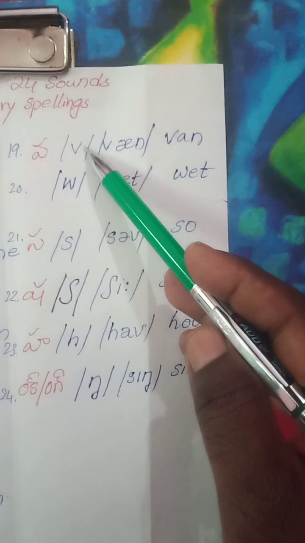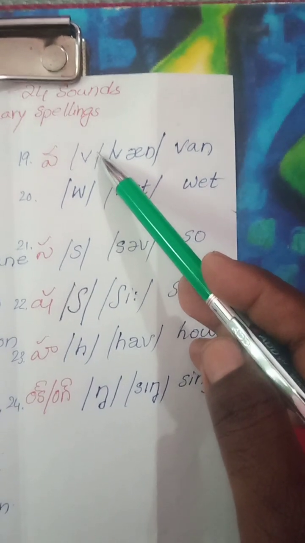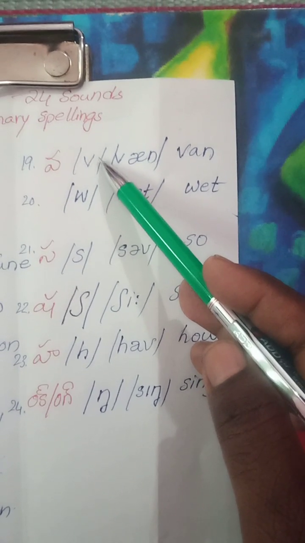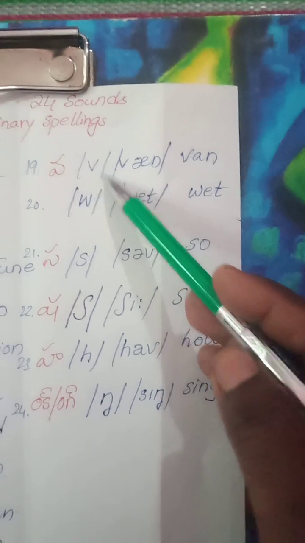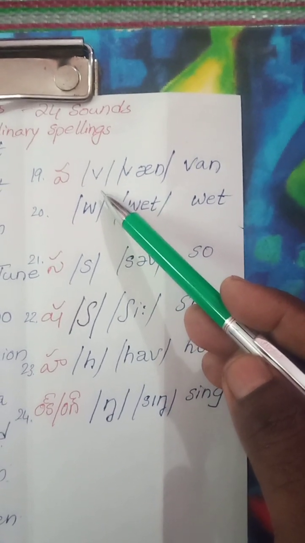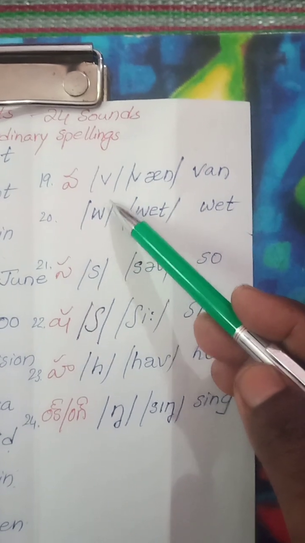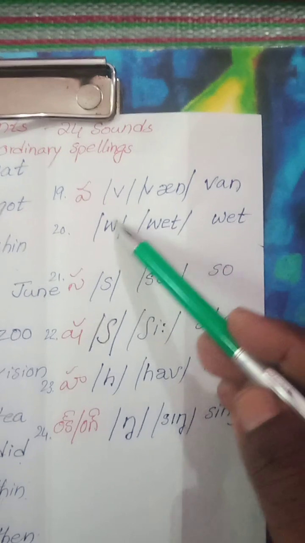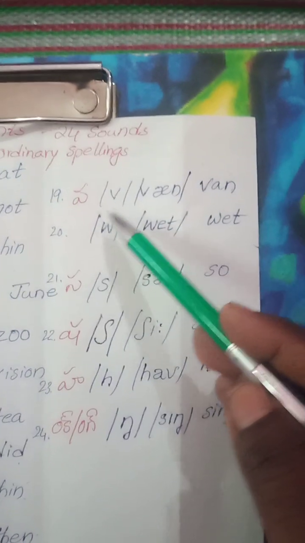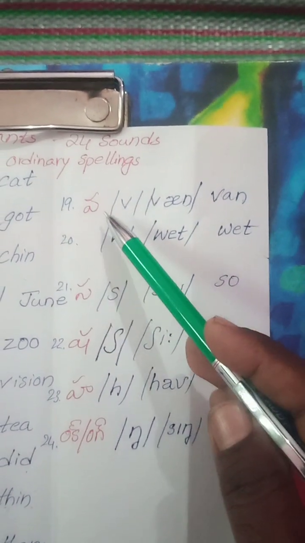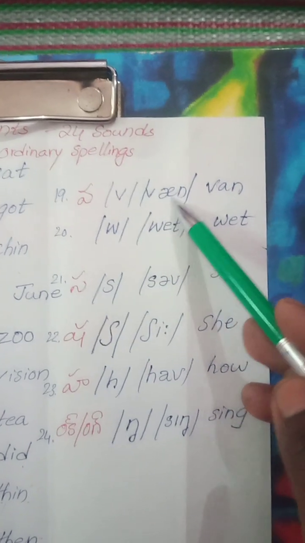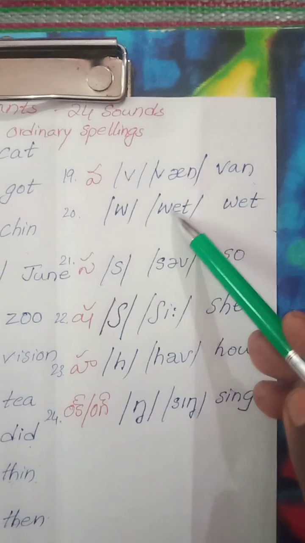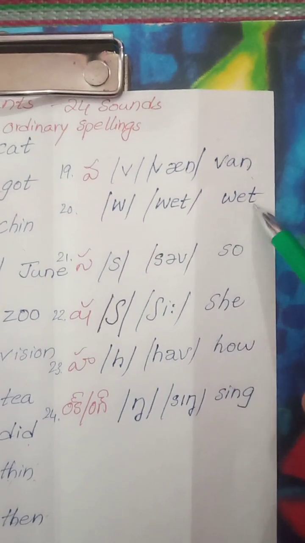Va: for va we have two sounds. In this one, the upper teeth touch the lower lip. This is called va, V. When W is a round O, it's like round lips. So both are va sounds only. Van, V-A-N, van, ordinary spelling. Wet, W-E-T, wet, ordinary spelling, wet in phonetics.